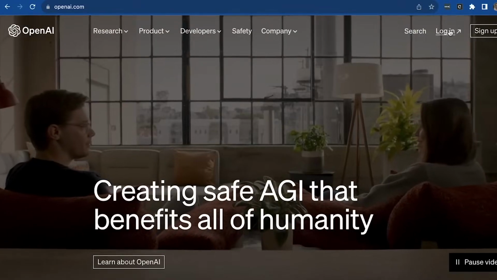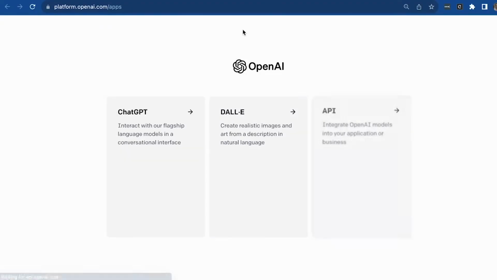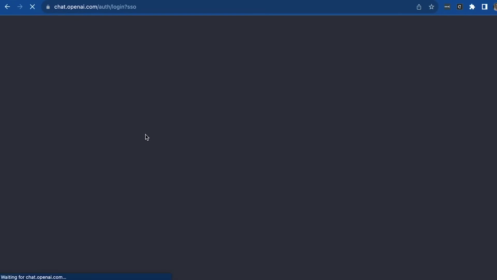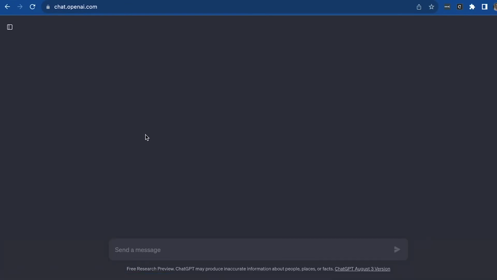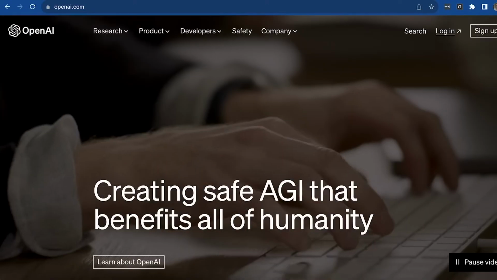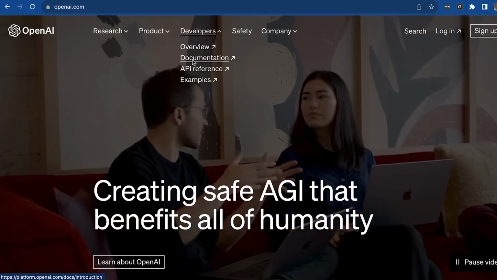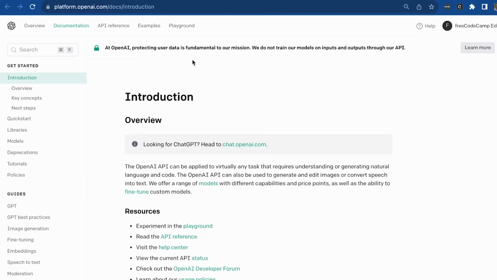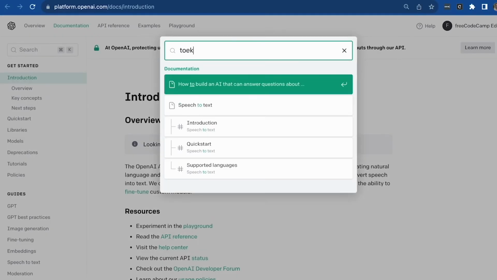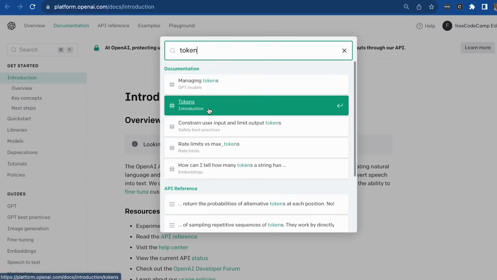Once again, I'm just going to log in and head back to the platform here. And that is it. We are ready to go. Another thing I want to discuss is tokens, as you might find that you have run out of the free tokens that you have in order to interact with ChatGPT. So I'm going to show you this. I'm going to head over to the documentation and talk to you a little bit about tokens.